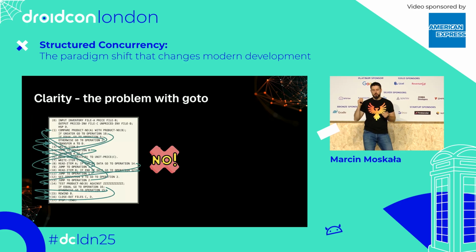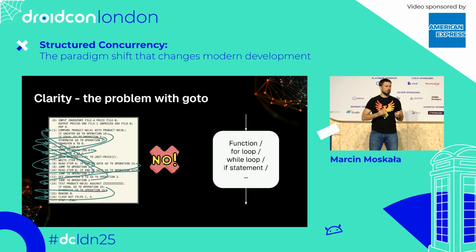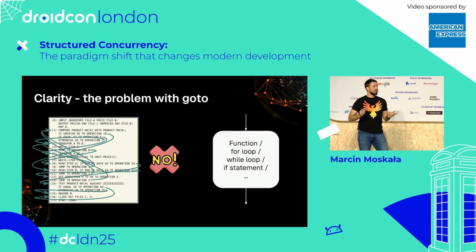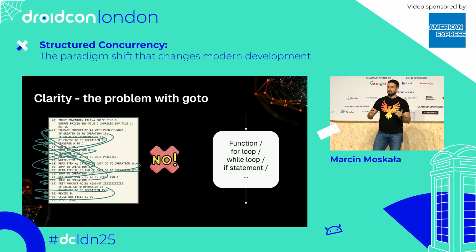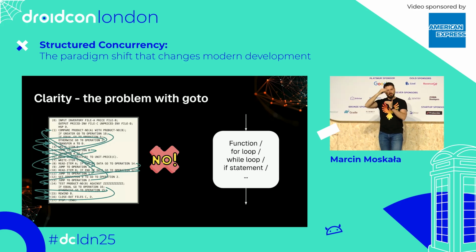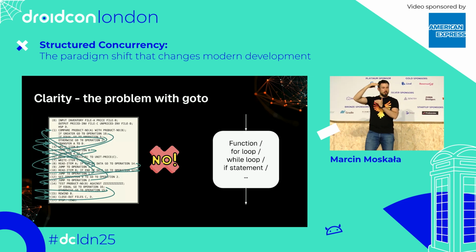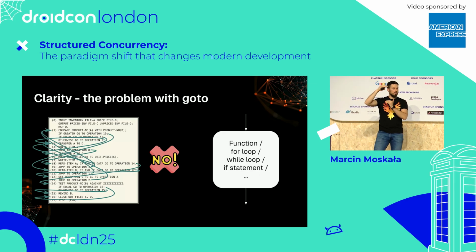And the solution to the problem with go-to statement was functions and control structures. The key characteristic of those was that they all have a clear entry and exit point. It doesn't matter what happens inside. You can loop inside, jump inside, whatever you want. But for every function and every control structure, you have a clear entry and exit point.